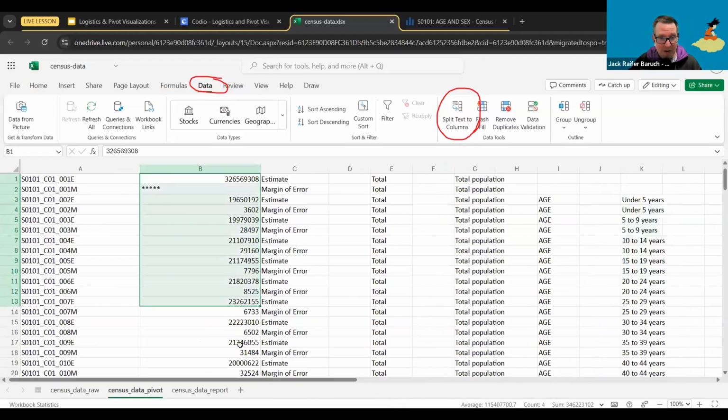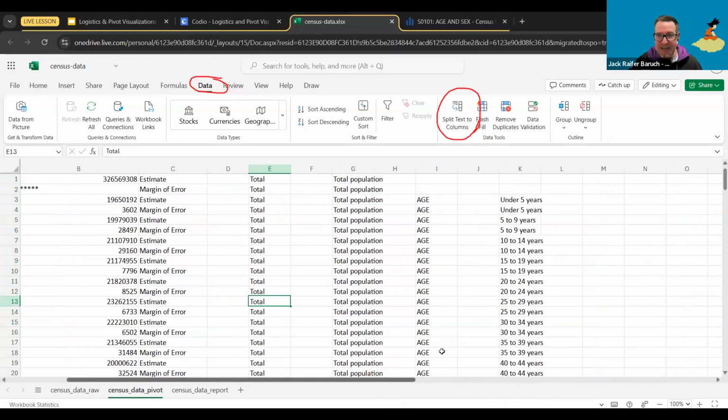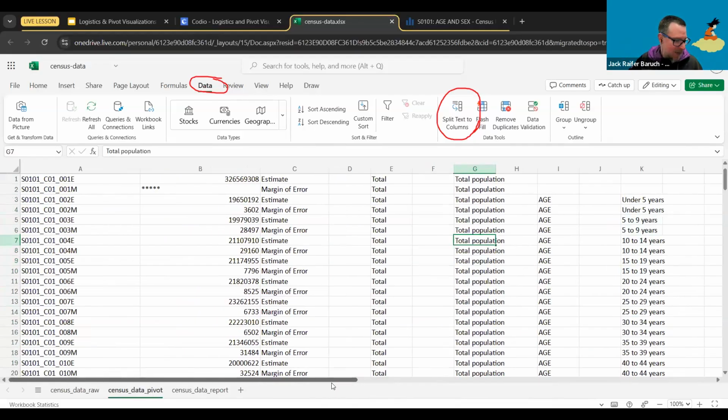And we still have this wonderful part of the information, which is exactly what we needed. But now we understand what each of these is. Now, there's going to be empty columns because that's something Excel does. Whenever there's a split, it's going to leave a column just in case.